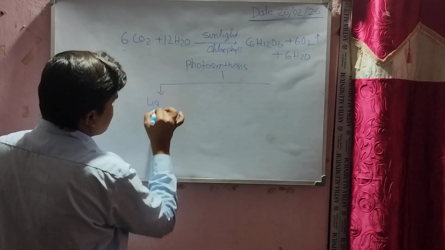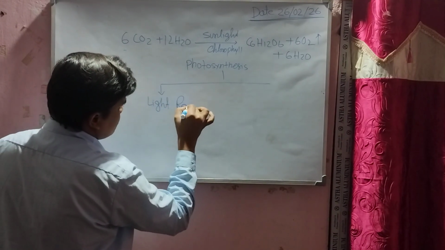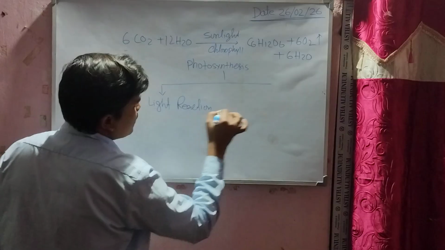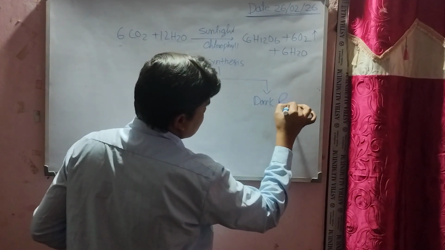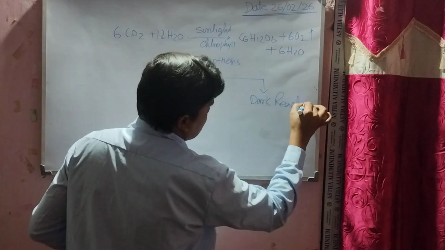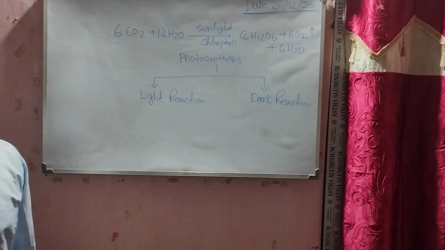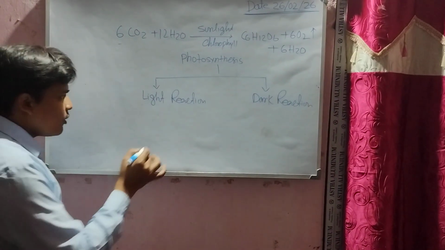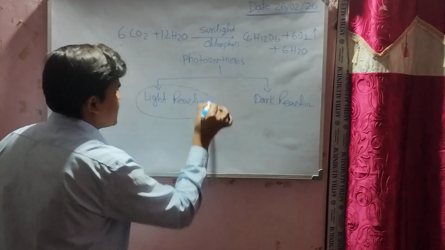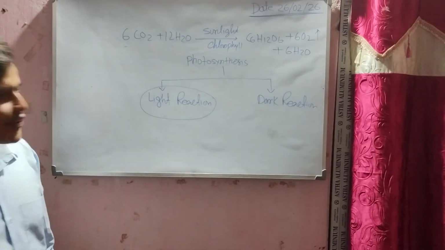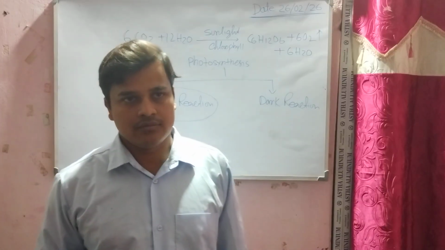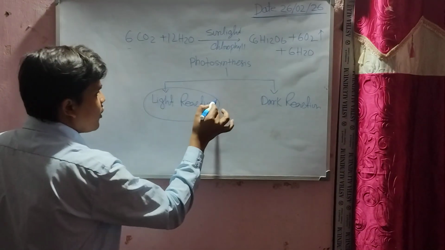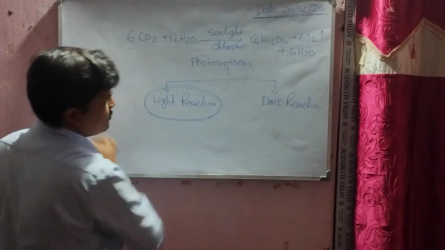One is light reactions, and another is dark reactions. Today we are going to discuss particularly the light reaction in detail: how sunlight is converted into chemical energy.